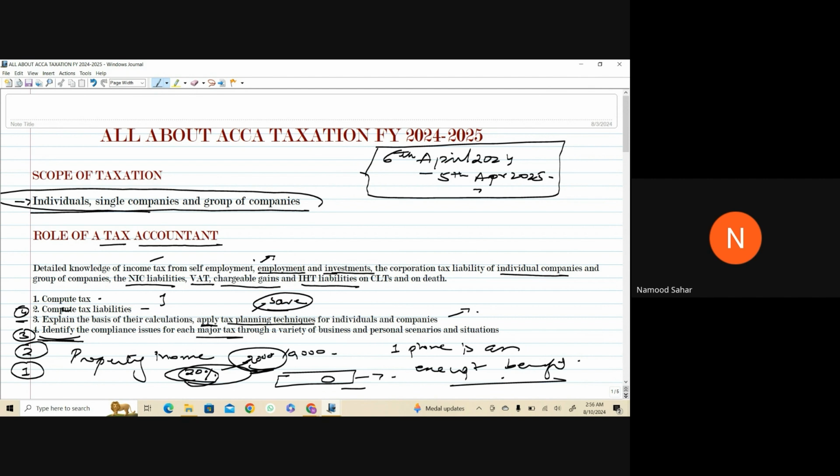This is what the examiner wants, the full knowledge. Apply your knowledge in whatever cases it is giving you. So this is actually what is required. This is the basis of your calculation, which the examiner is asking you to explain. So explain it for you.